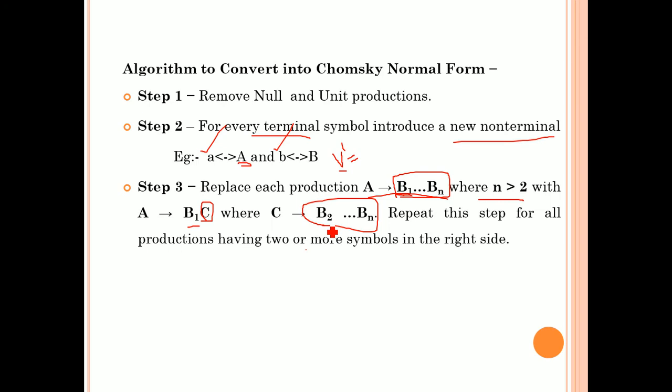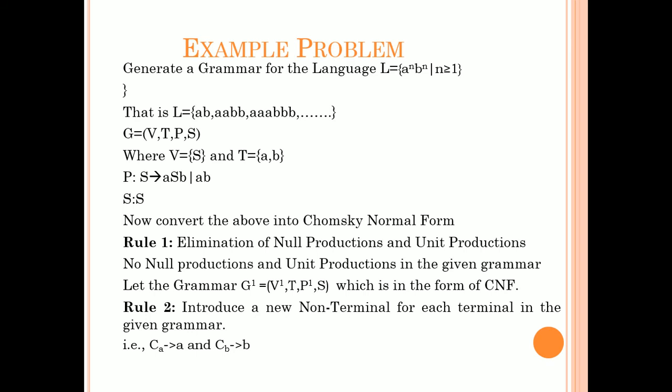Okay, so let us see an example. Here you can see one example. Generate a grammar for the language L equals a power n, b power n such that n is greater than or equal to 1. So this is the language and you have to generate a context free grammar for this language. When you give n value as 1, what is the string obtained from this language? a power 1, b power 1, that is ab. Next, when you give n as 2, what is the string obtained? aabb. When n is 3, aaabbb, and so on.